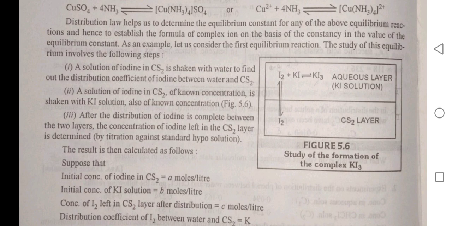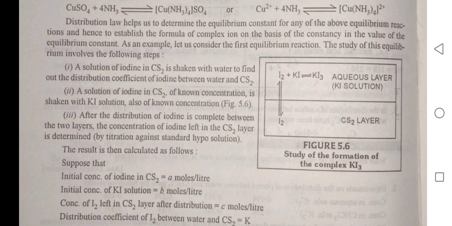The study of equilibrium involved the following steps. First, the solution of iodine in CS2 is shaken with water to find out the distribution coefficient of iodine between water and CS2. Second, a solution of iodine in CS2 of known concentration is shaken with KI solution, also of known concentration. Third, after the distribution of iodine is complete between the two layers, the concentration of iodine left in the CS2 layer is determined by titration against standard hypo solution. The result is then calculated as follows.